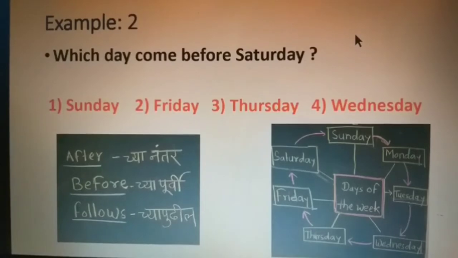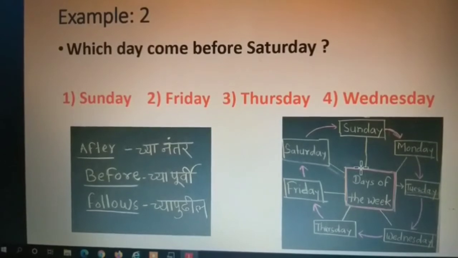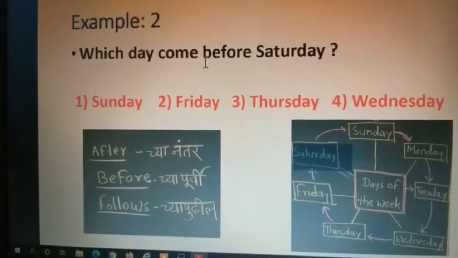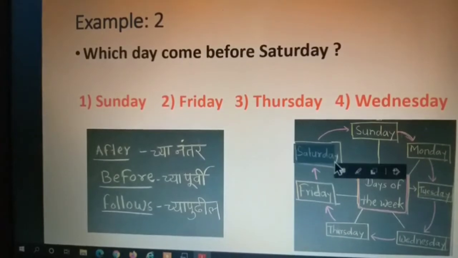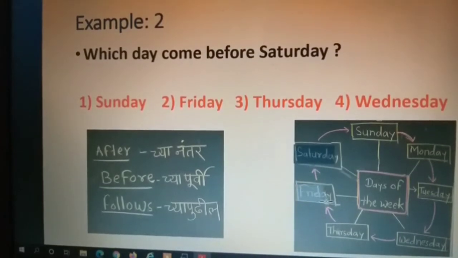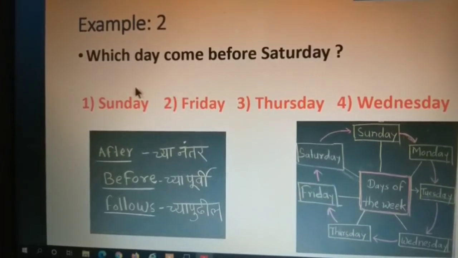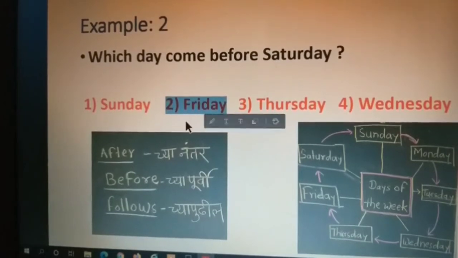We know the sequence of days of the week. Here we can see the day Saturday, and we are asked the name of day before Saturday. That means this is Saturday, and before that Saturday the day is Friday. So the correct answer of this question is Friday. In given answers, at second option it is given Friday. That means correct answer of this question is option number 2, Friday.